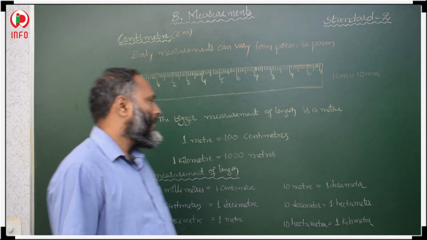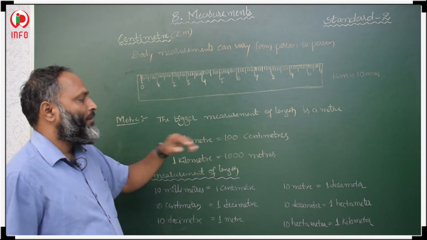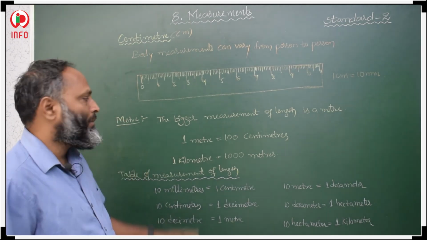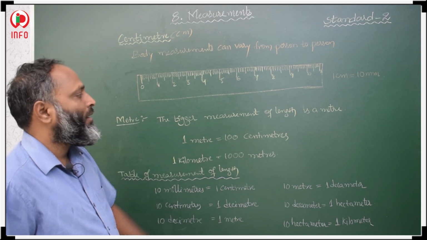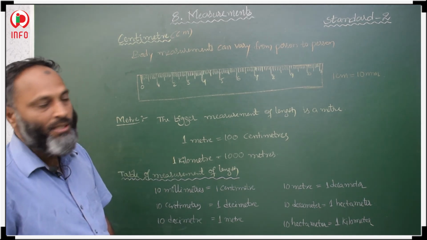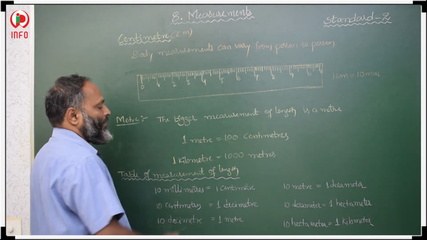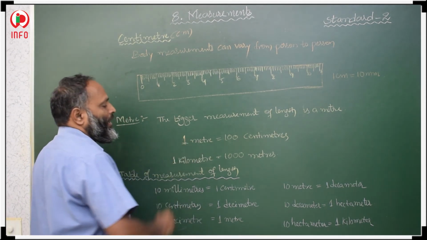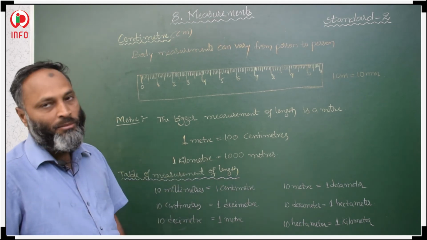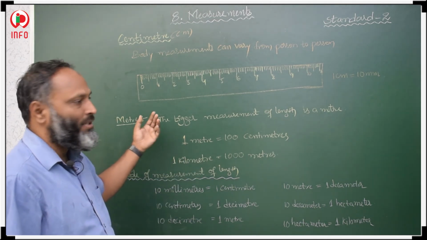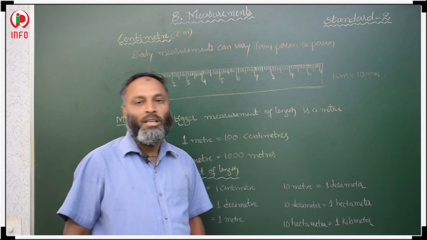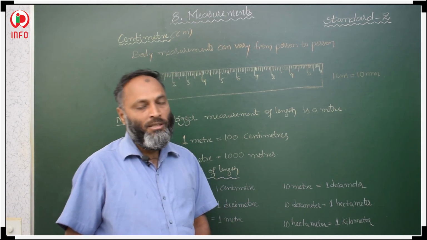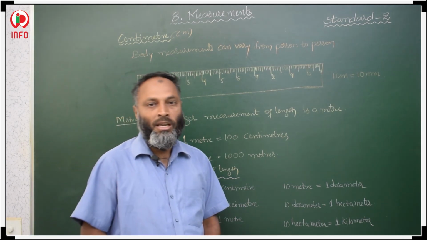Now the bigger measurement of length is a meter. 1 meter is equal to how many centimeters? 1 meter is equal to 100 centimeters. Where do we find this meter calculation? If you visit a cloth store, the cloth merchant uses meters.